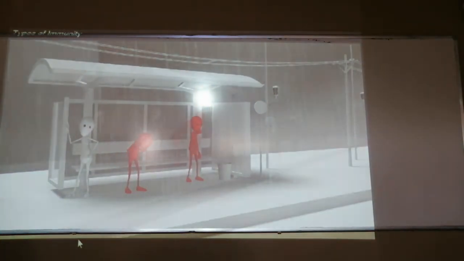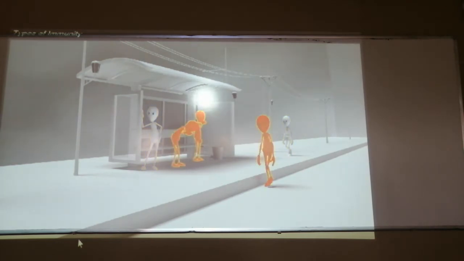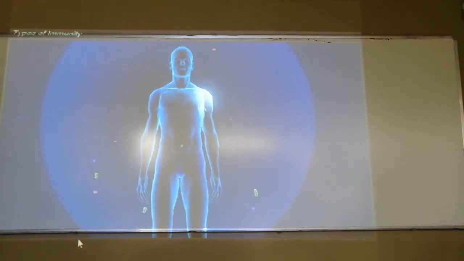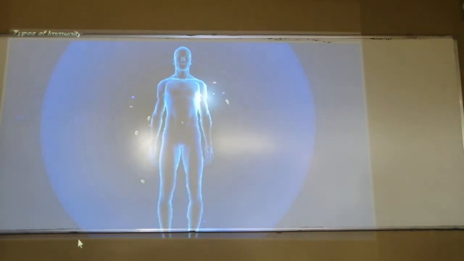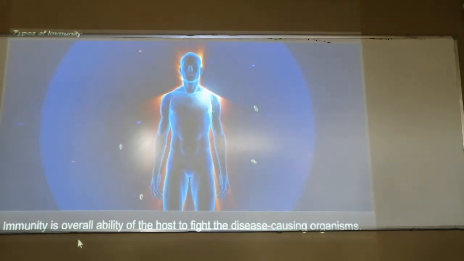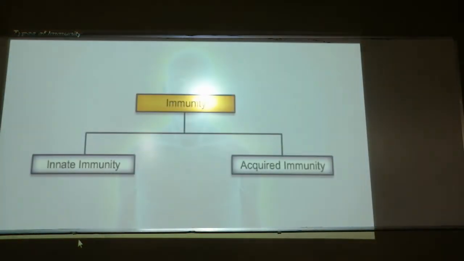You can see over here there are two people who are vigorously ill, and there are many people crossing by them. Some of them are getting the disease, that is the red color people, and some of the people are not getting the disease, because of the immunity present in an organism. This immunity is in the form of cells, WBCs or white blood cells, macrophages and many more cytokines which are produced by the human system. So immunity is the overall ability of the host to fight the disease-causing organism.